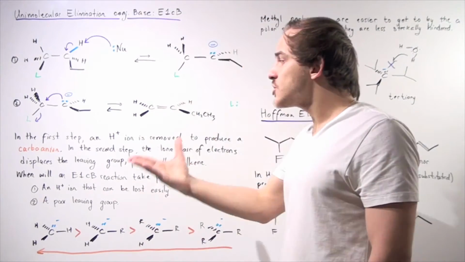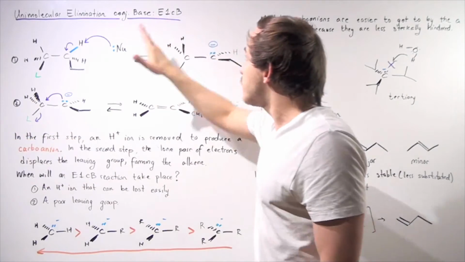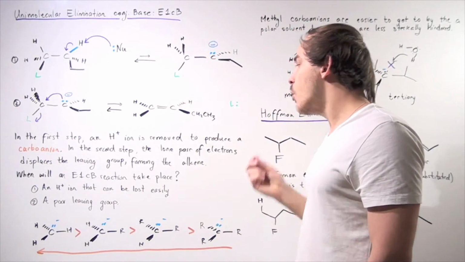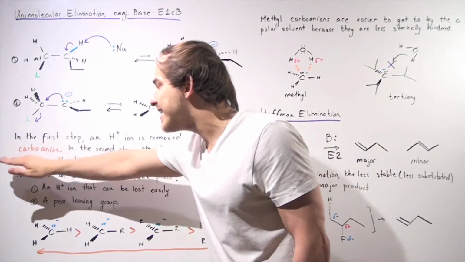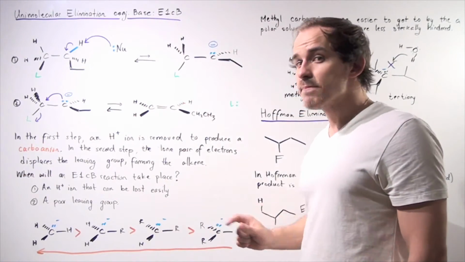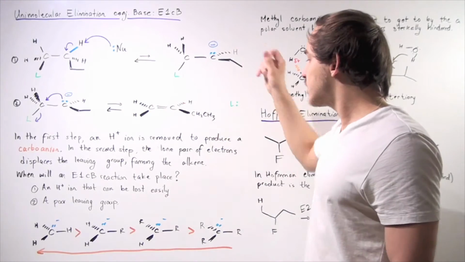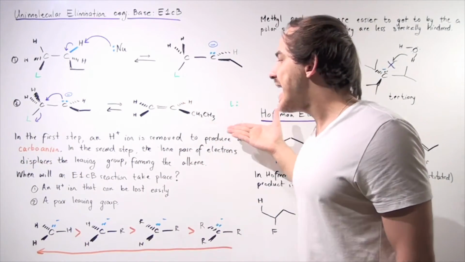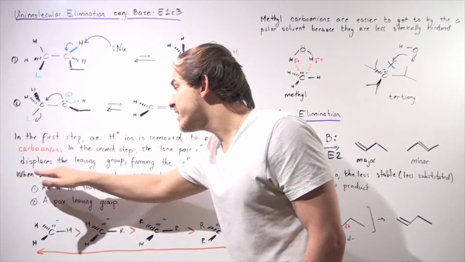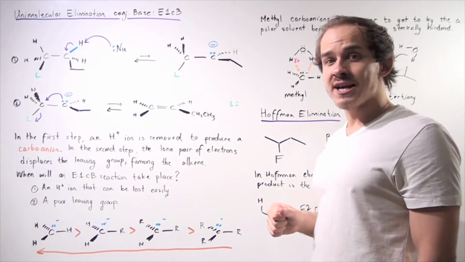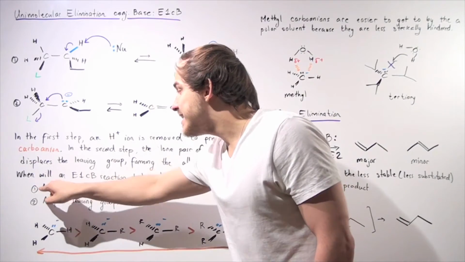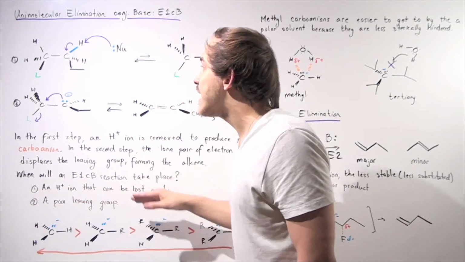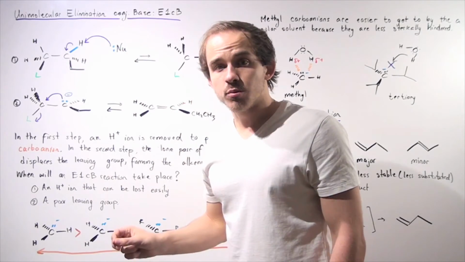So once again, let's review. In the first step of this E1cB reaction, an H plus ion is removed to produce a carbanion. In the second step, the lone pair of electrons on the carbon displaces our leaving group, forming an alkene. Now, when will an E1cB reaction take place? Well, one, an H atom that can be lost easily, and second, we must have a poor leaving group.